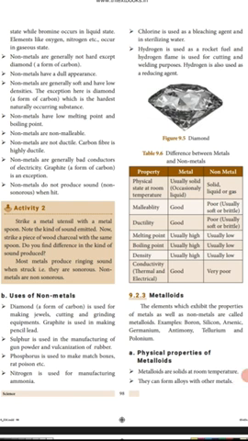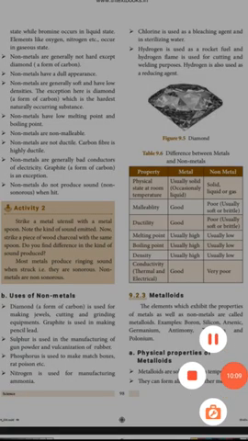Examples of non-metals are sulfur, carbon and oxygen. Properties of non-metals: non-metals are not hard, except diamond, and have a dull appearance. They have low melting and boiling points. They are not malleable, and non-metals are not ductile, but carbon fiber has high ductility. They are bad conductors of heat and electricity; graphite is the only exception to this. Non-metals also do not produce sound.